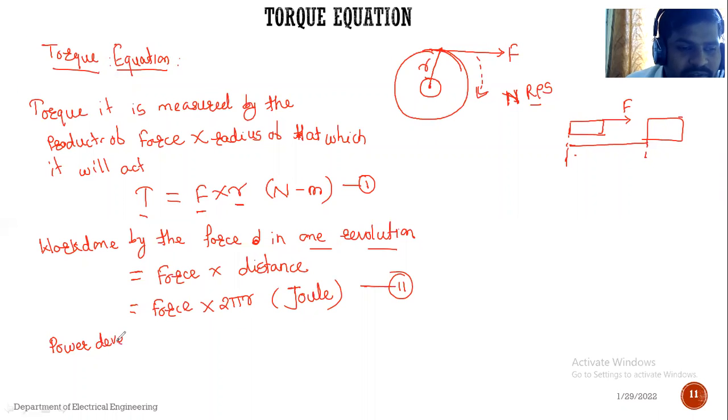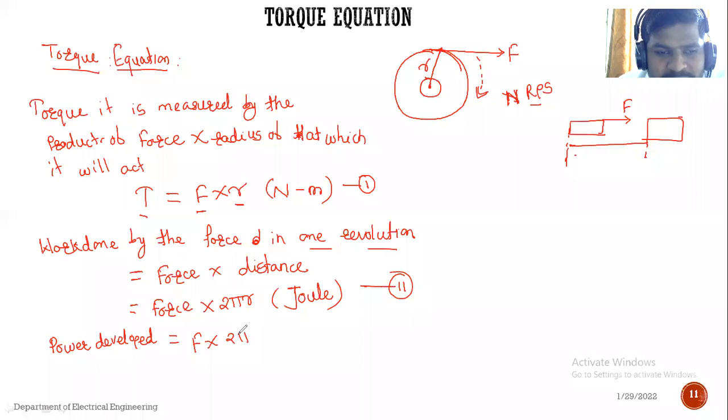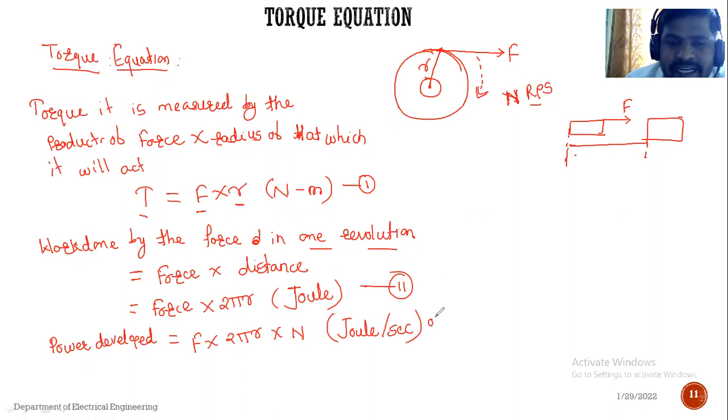Power developed is equal to work done in one revolution, and if n number of revolutions is there, so that we can write here force F into 2 pi r into n number of revolution. So power developed चे unit काय होईल? Joule. Number of revolution RPS मध्ये speed घेतलेलं आहे, so joule per second, or we can write it as power developed, it is in watt.